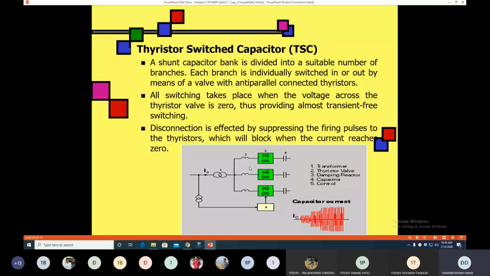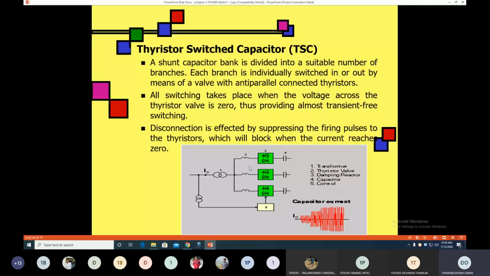We basically use the thyristor switched capacitor when we require reactive power, or when a voltage sag or under voltage condition happens. Clear? In an under voltage or voltage sag condition, we require reactive power, because the voltage sag or under voltage condition happens because of a lack of reactive power at the load side. So to provide a sufficient amount of reactive power at the load side, we provide appropriate switching of the capacitor. For that we provide a suitable number of branches of the thyristor switched capacitor.